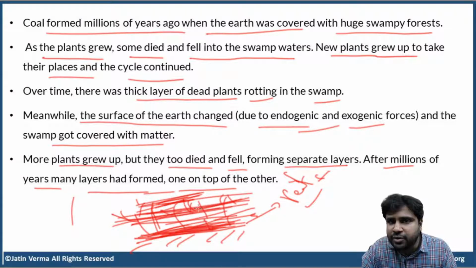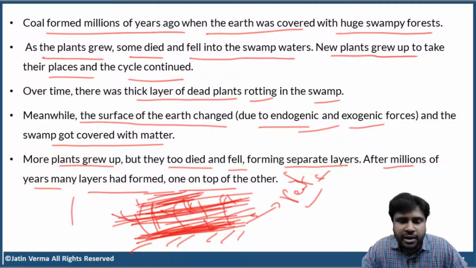Again, the peat will be trapped. Again, another swamp will grow. Even that will be covered with many layers of mud and soil. Again, the peat will be trapped under the layers.